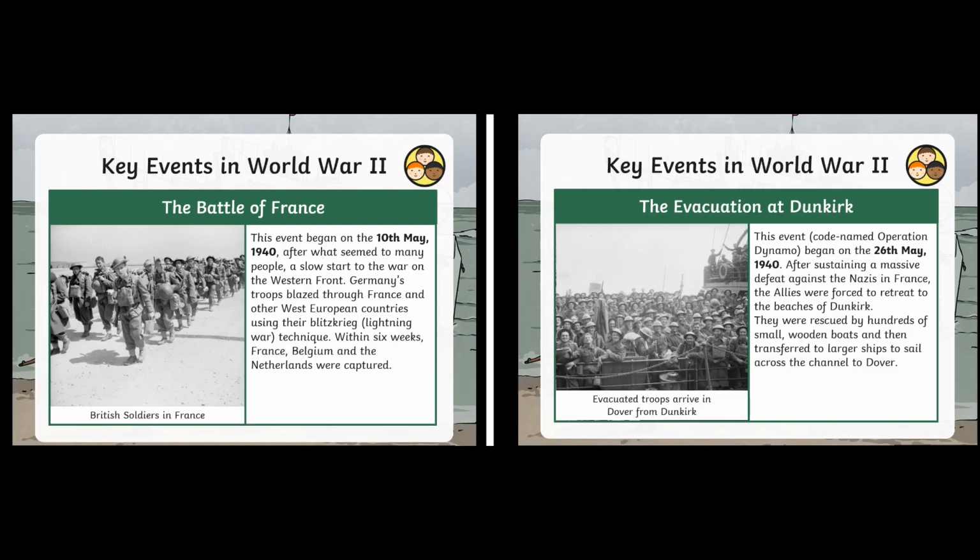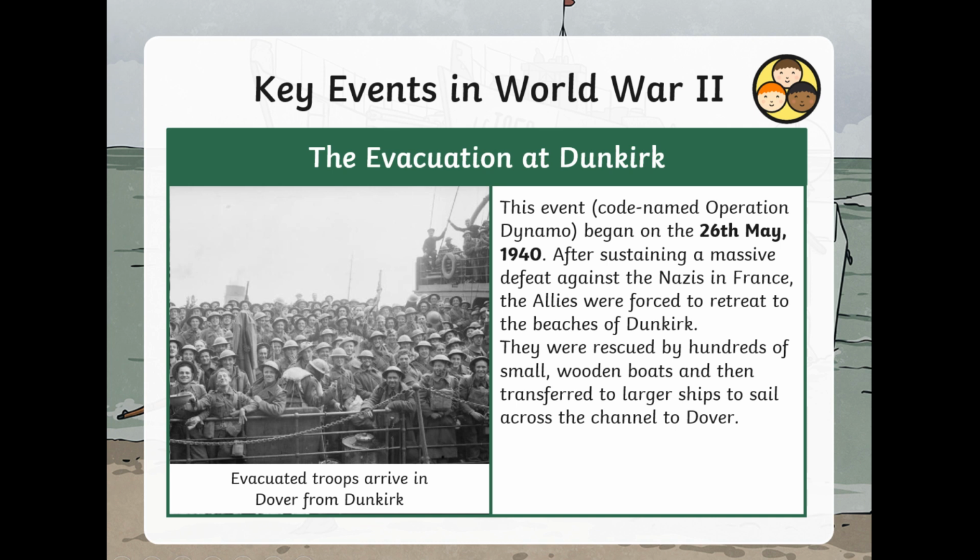Now on our timeline, we're going to move from the Battle of France, which was the 10th of May 1940, to something called the evacuation of Dunkirk, which occurred on the 26th of May 1940. How would you show this on a timeline? The evacuation of Dunkirk was codenamed Operation Dynamo, and it began on the 26th of May 1940. After sustaining a massive defeat against the Nazis in France, the Allies were forced to retreat to the beaches of Dunkirk. They were rescued by hundreds of small wooden boats and then transferred to a larger ship to sail across